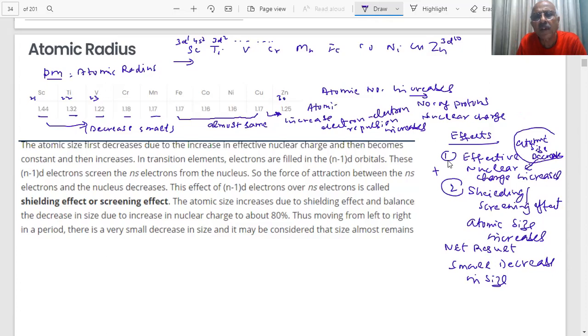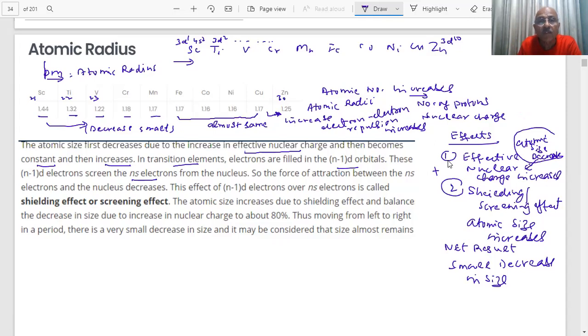These are the values of atomic radii, and the unit which we use is picometer. Okay? The atomic size first decreases due to increase in effective nuclear charge, then becomes constant, then increases in transition elements. Electrons are filled in the (n-1)d orbital. These (n-1)d electrons screen the ns electrons. (n-1)d is inner, ns is outer. If they screen, the nuclear charge will become less and the size will increase.